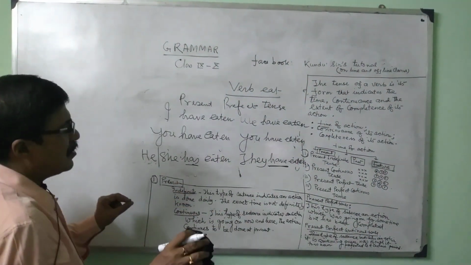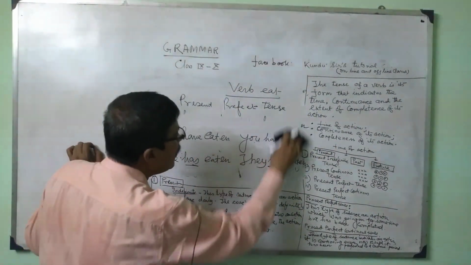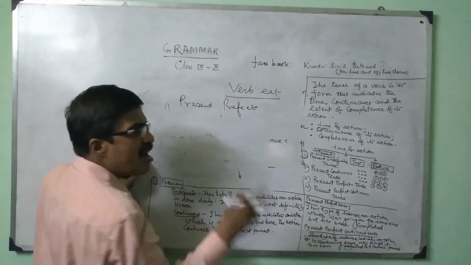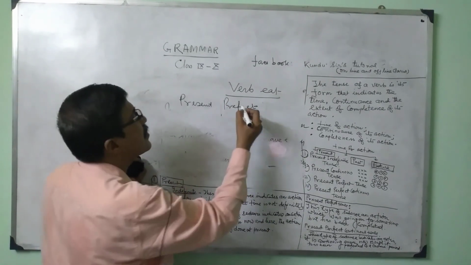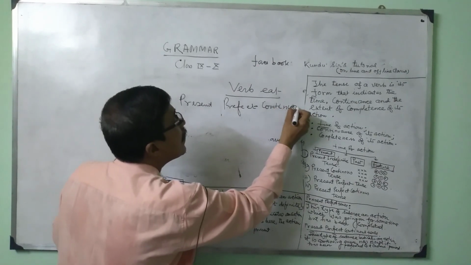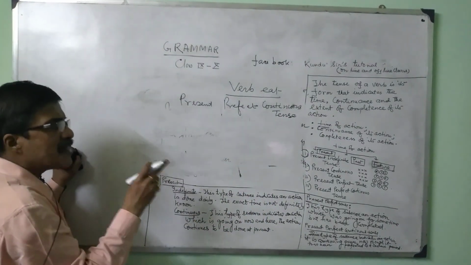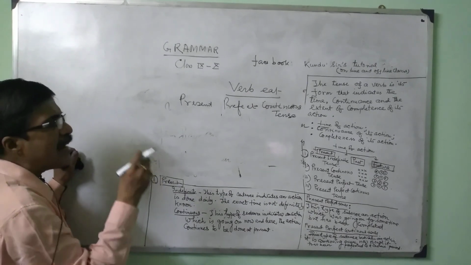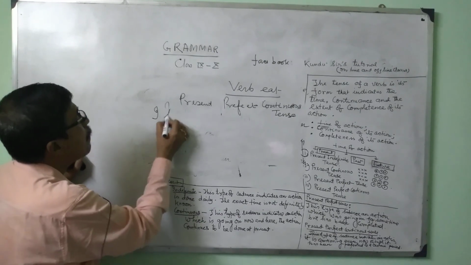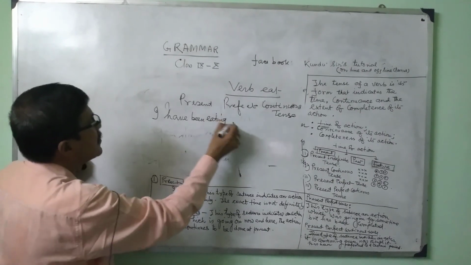Now the last is present perfect continuous tense. Then we should write, it is already started but not yet completed. You know the rule for this: subject plus have or has, then been and main verb with ing. Then I have been eating for first person singular.